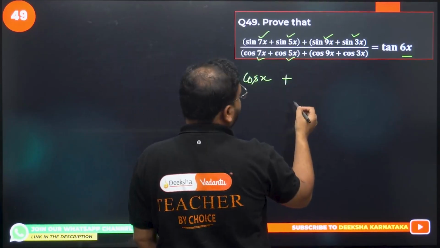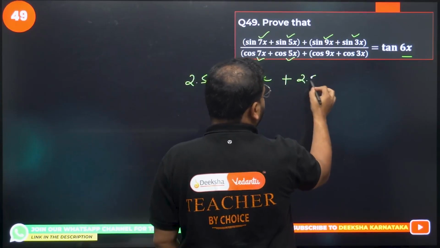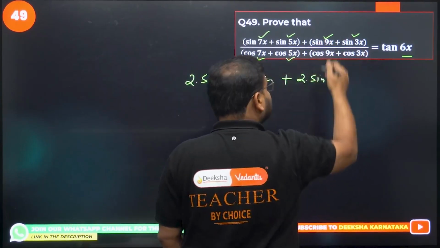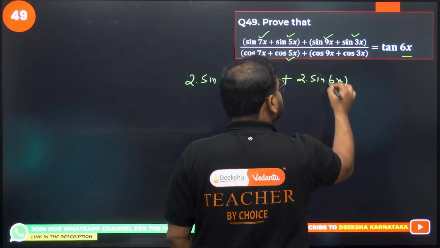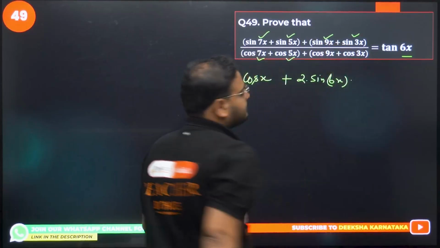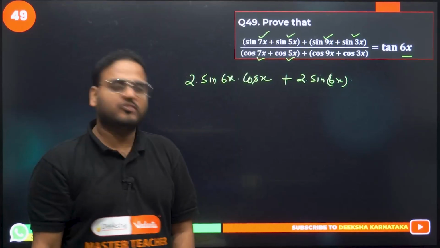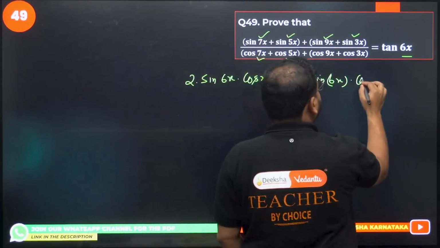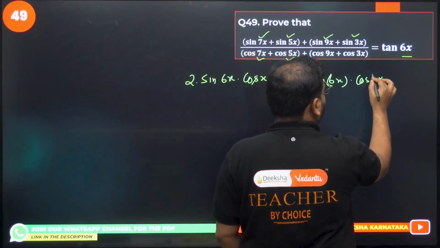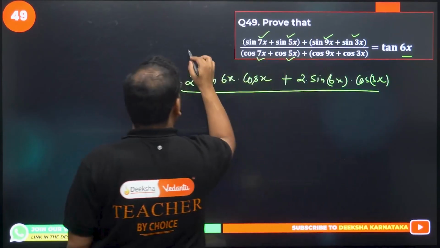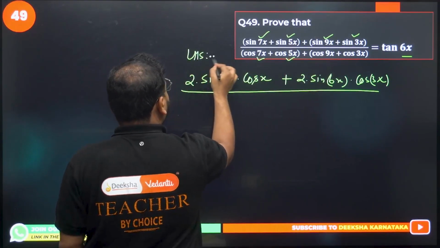For the second term, again we have twice sine of the sum of those two: 9x plus 3x is 12x, divided by 2, that is 6x. The difference: 9x minus 3x is 6x, by 2, 3x. So cos 3x. Great. Again, this is my LHS only. I hope you get it.